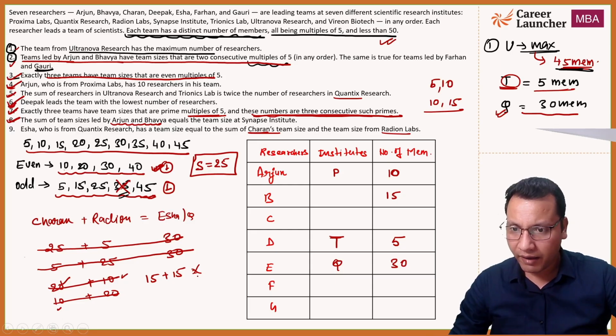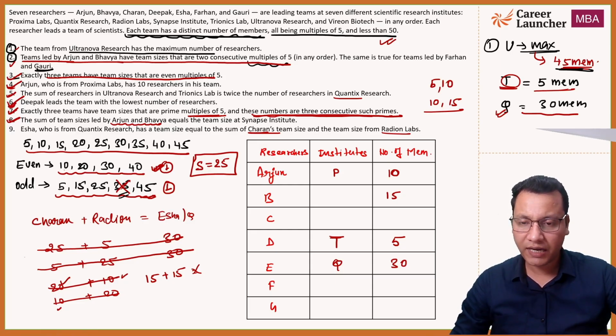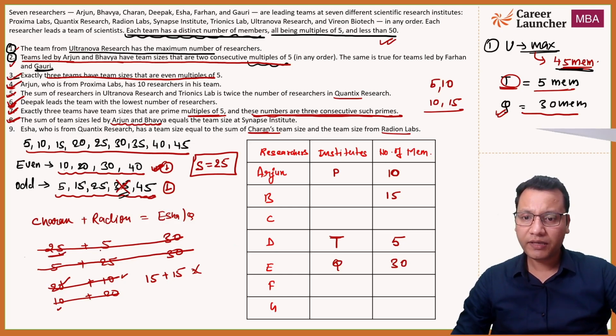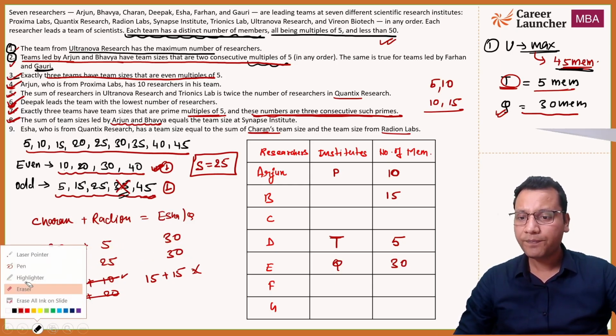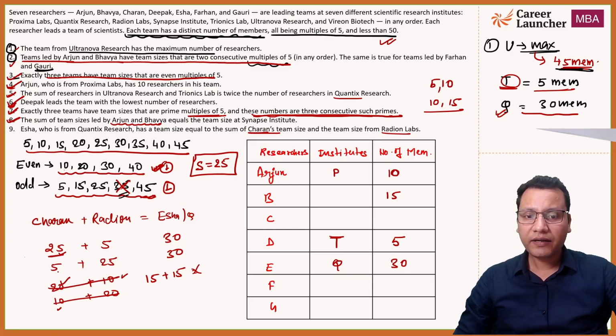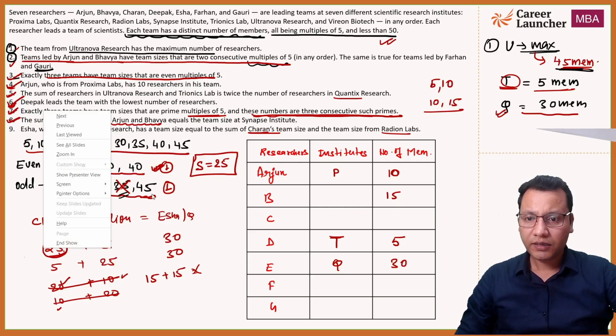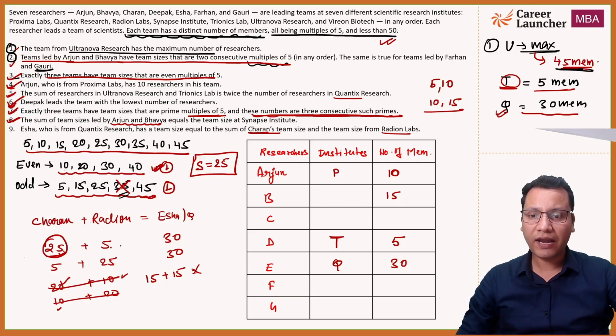So have we done any mistake? Because Charan को अगर 25 दे दिया, one possibility is there. Okay, I'm so sorry guys. So one possibility is there. If Charan has 25 members, then Radion will have 5 members, but Radion cannot, that possibility is gone. And if Charan is, no, because D has 5 members.